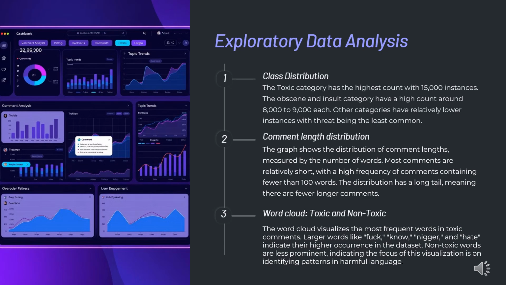Now, let's discuss exploratory data analysis. Myself, Kanishka Pawar. For the exploratory data analysis, we focused on three key aspects. First, class distribution. We analyzed the frequency of each label to understand the imbalance in toxic and non-toxic comments. Second, comment length distribution. This helped us observe the variation in comment length and set appropriate padding lengths for preprocessing. The last one would be word clouds. We generated word clouds for toxic and non-toxic comments, highlighting the most frequently used words in each category.